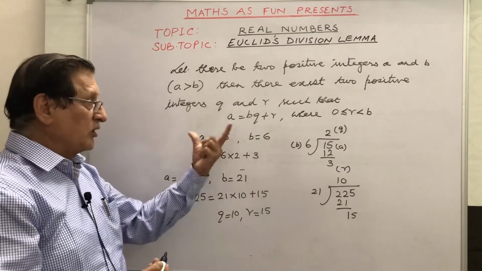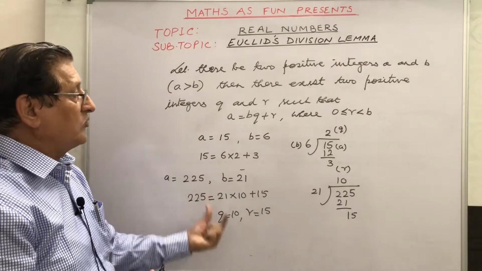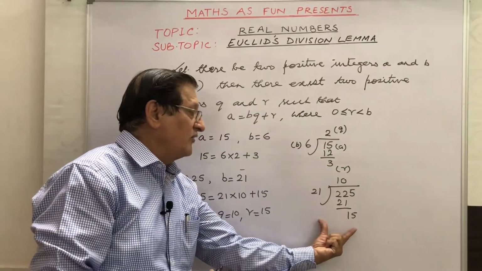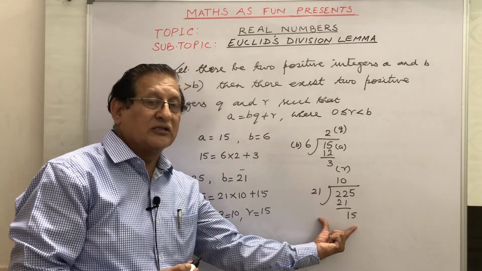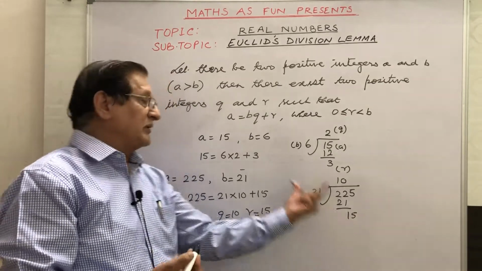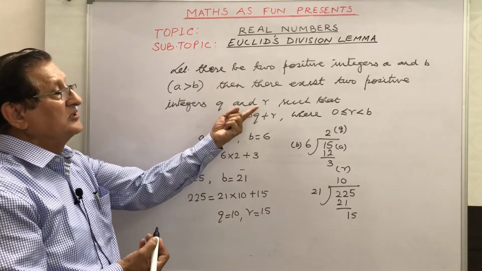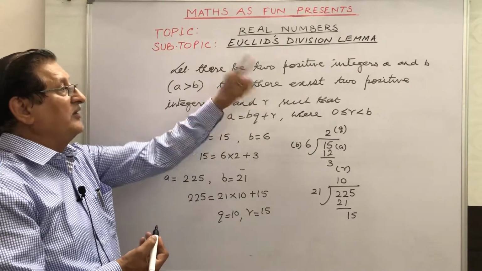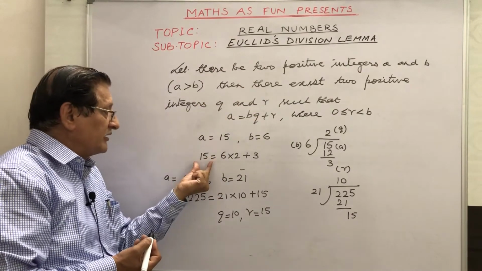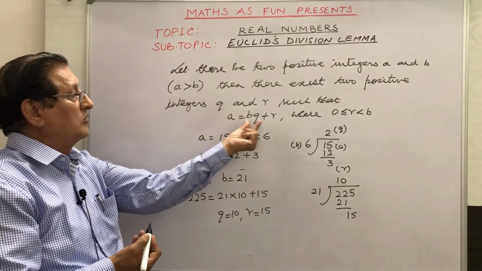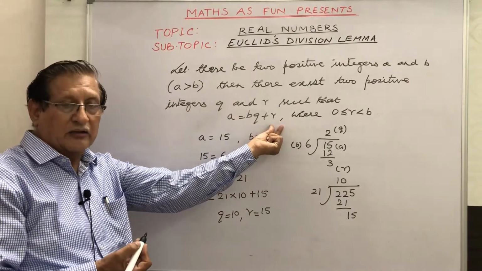Like this, Euclid's division lemma is just like the division you have been learning earlier, that is the division algorithm, but the representation is different. For any two positive integers a and b, if we divide a by b, then that can be represented as a equal to bq plus r.